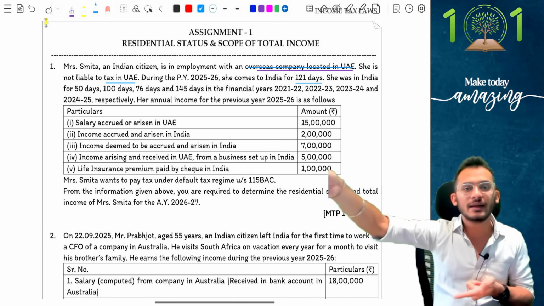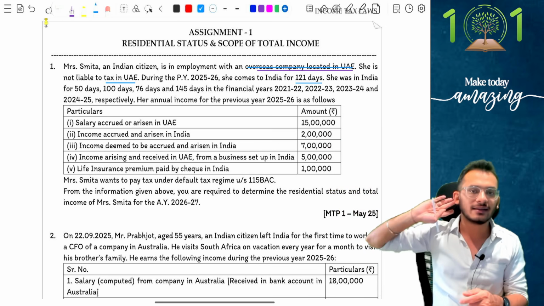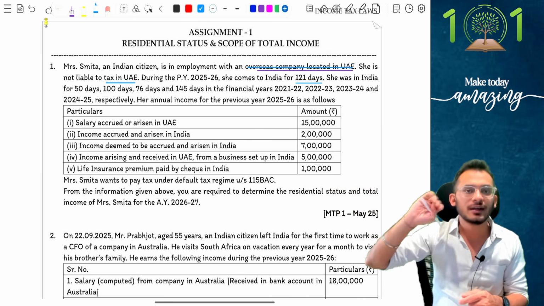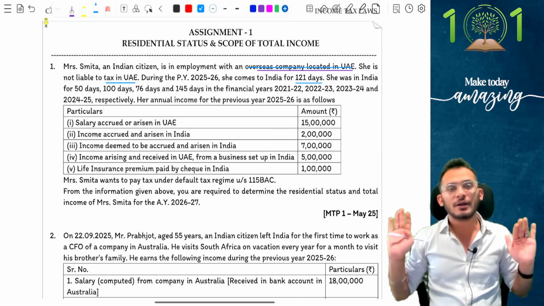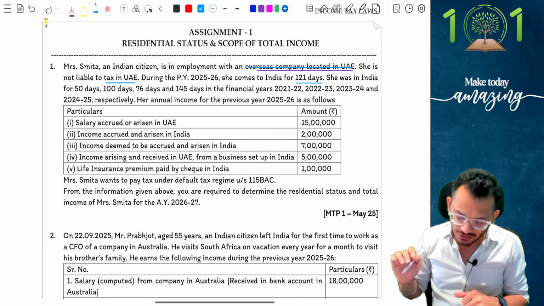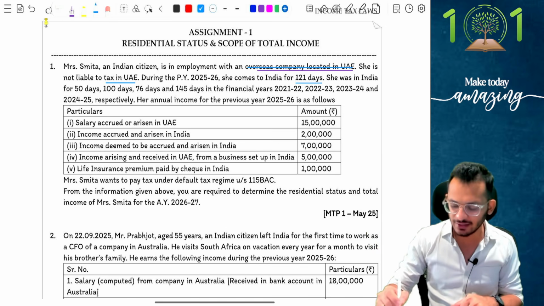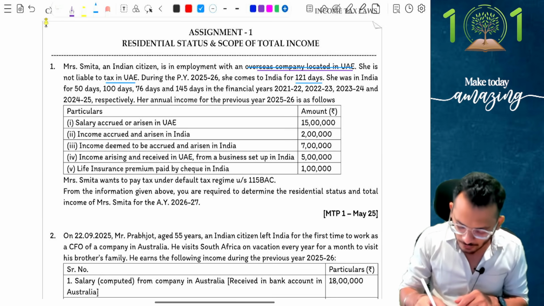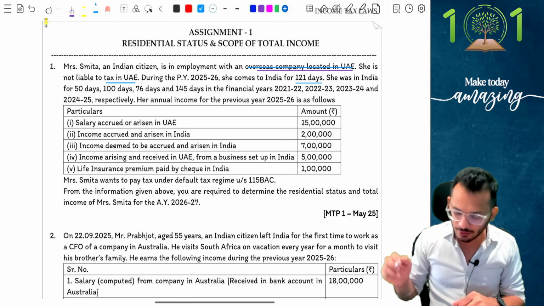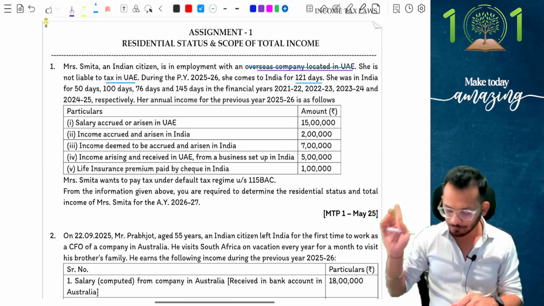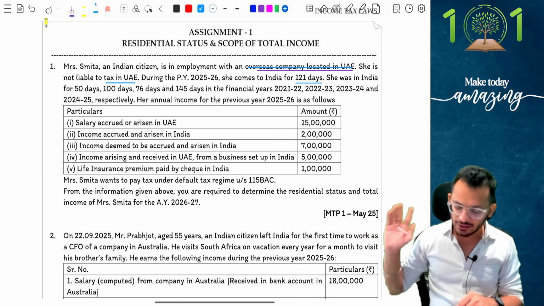Current year, if I am leaving India for employment purpose, then only I will take that condition. If I am already outside India, visiting conditions come into picture. Keep that in mind. She was in India for 50 days, 100 days, 76 days and 145 days during the past years. In the notice, if you notice, I have 24-25 information given to me. Her annual income and the following data are given to you.